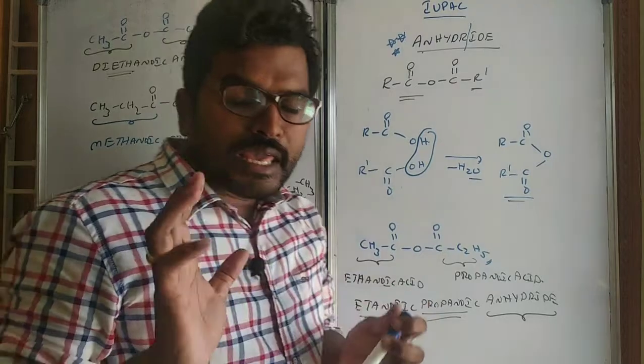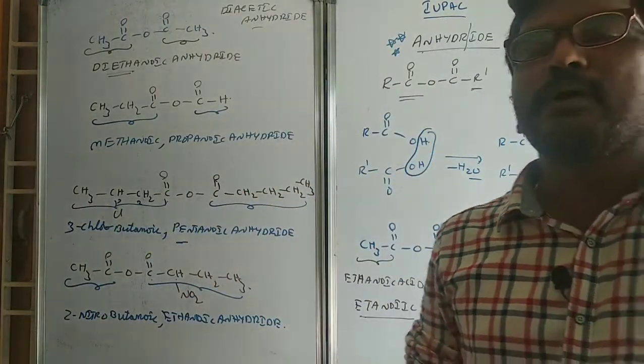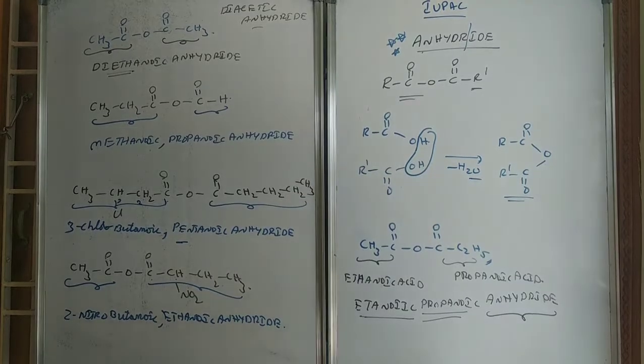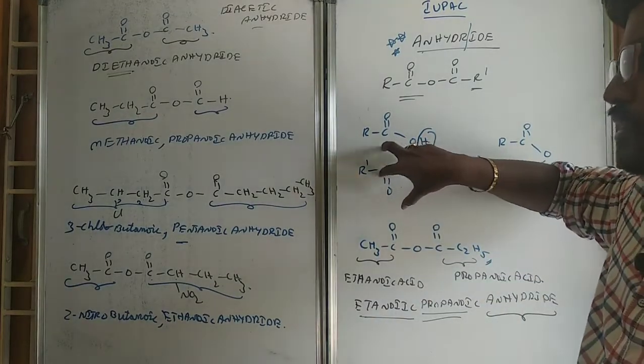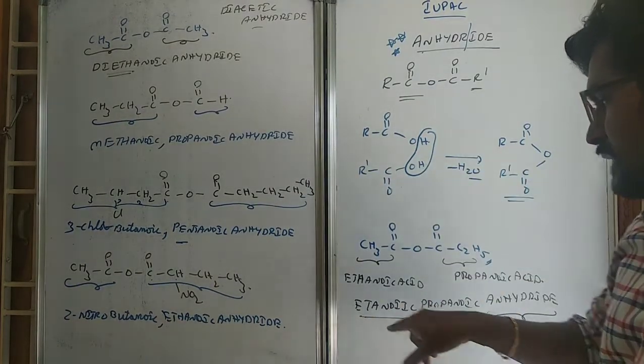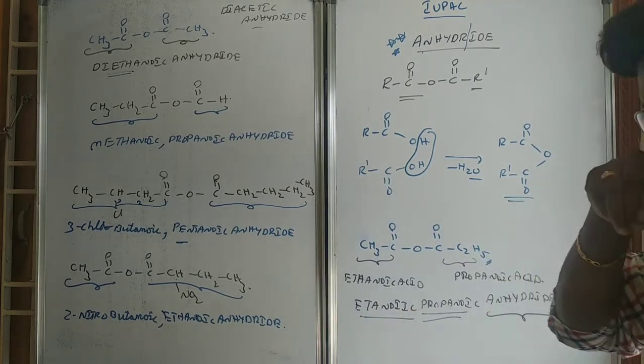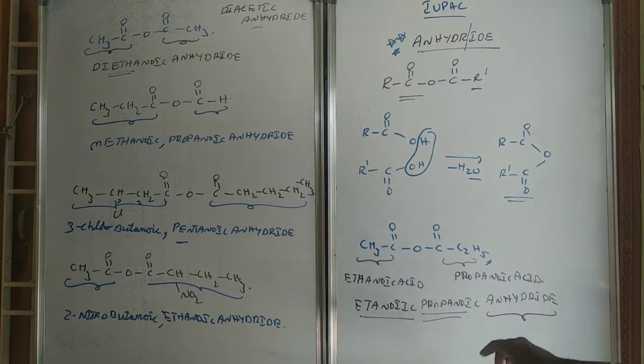So always anhydride is a compound formed by removal of a water molecule from two carboxylic acids. From whichever two carboxylic acids it is obtained, those two carboxylic acid names are written in alphabetical order like alkanoic, alkanoic, and anhydride is written in the end.